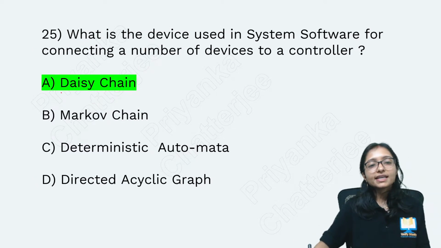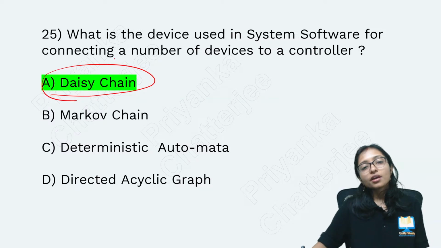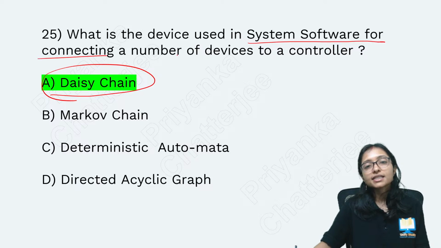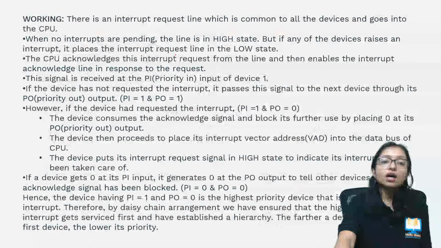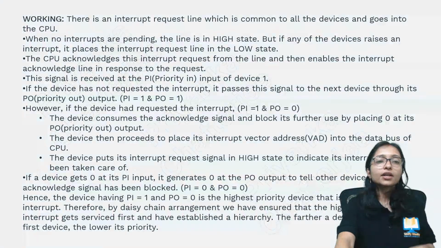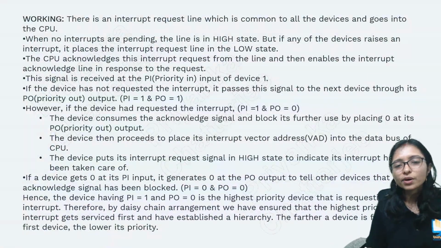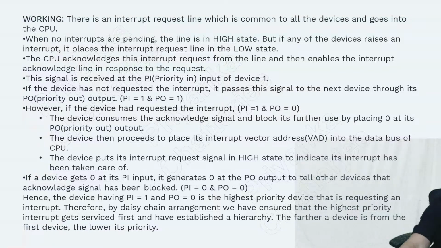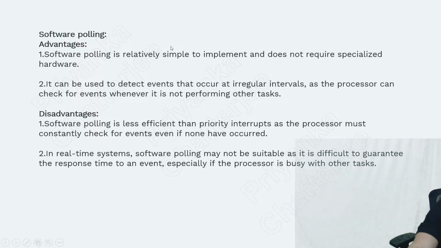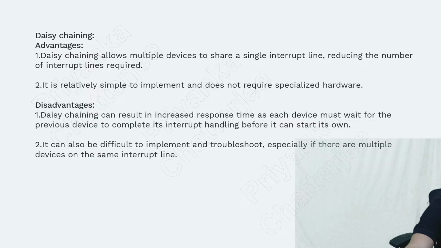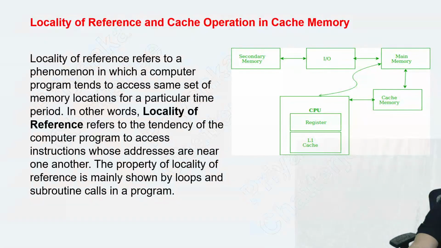Yes, so here it is daisy chain. Here you can see the system software has connected a number of devices. That's why it is daisy chain. Okay, yes. So here we have completed all this, and the working, how they are working, a little bit of detail of the working, and priority interrupt, what are the advantage and disadvantage, and software polling, what is the advantage and disadvantage. This is daisy chaining, advantage and disadvantage.